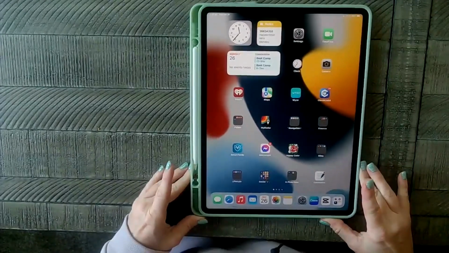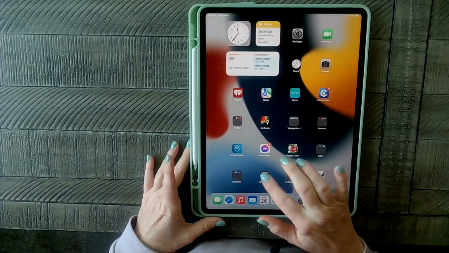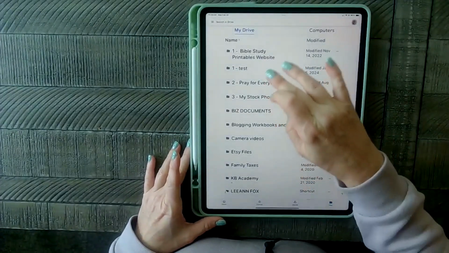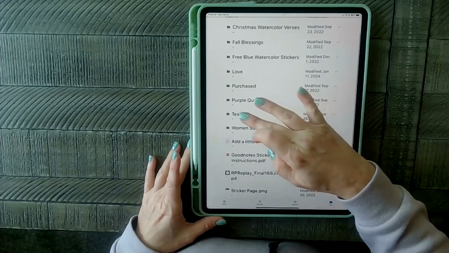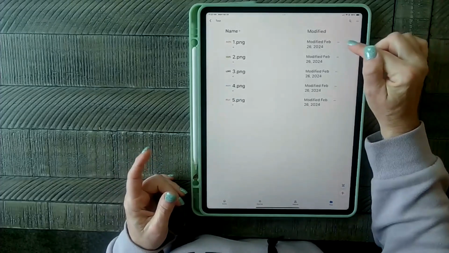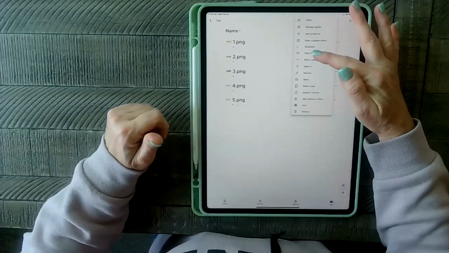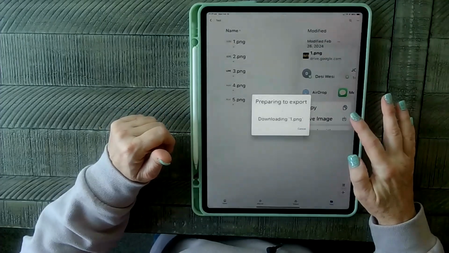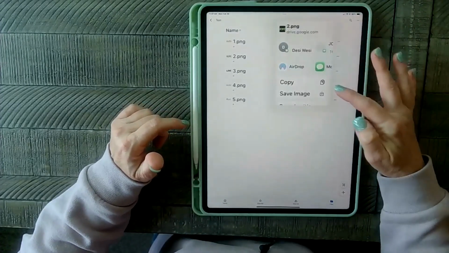Okay, so now we are going to go to our iPad and we're going to click on our drive. I'm going to go to my sticker file and this was the file that we saved into. So there's the 5 images. So now what you're going to do is the 3 dots for each one. You're going to click each one and you're going to send a copy and then save image. And that should save it to your camera roll here. So you're going to do that to each one.